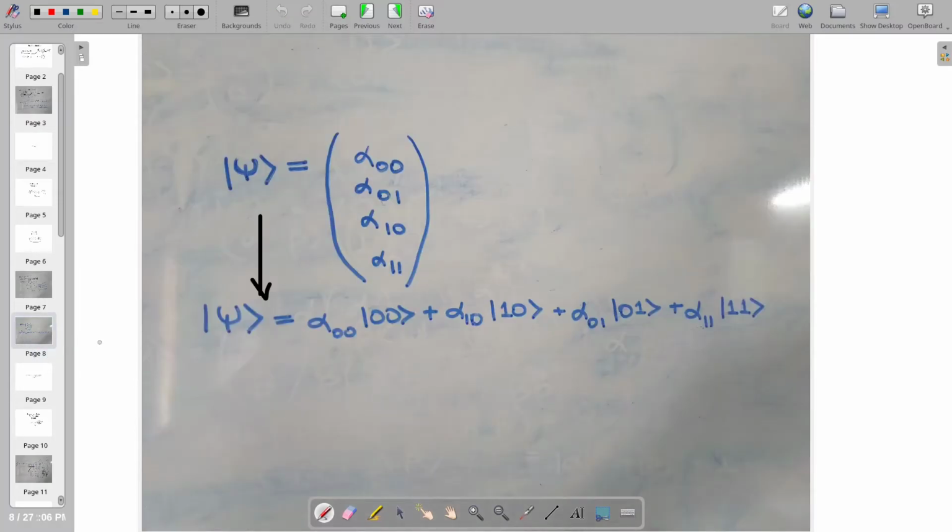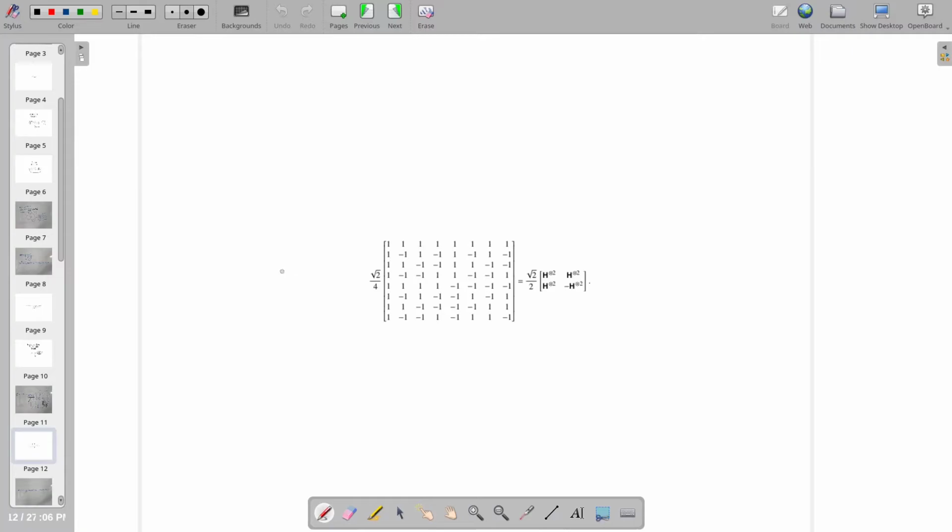We also see that the same rule goes for H tensor 3, when we have a 3 qubit Hadamard.